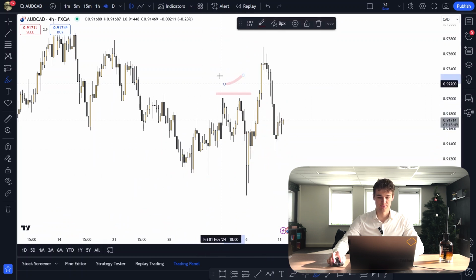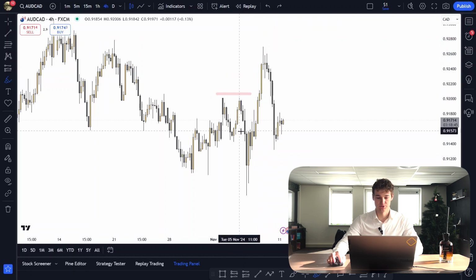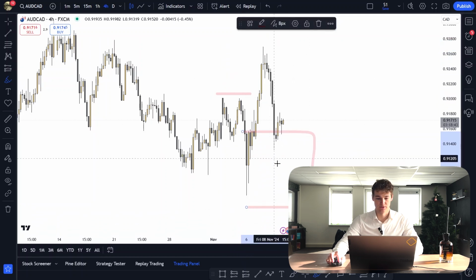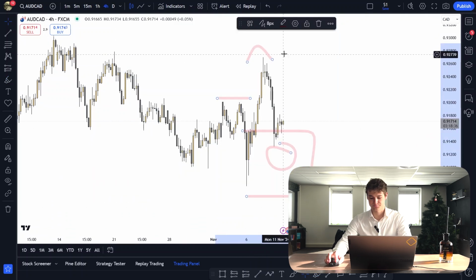Once we had that break to the upside, we basically had to shift towards the upside. So now we're looking at bullish structure, meaning you can look for a long from this demand zone right here, with the expectation of taking out that high right there.